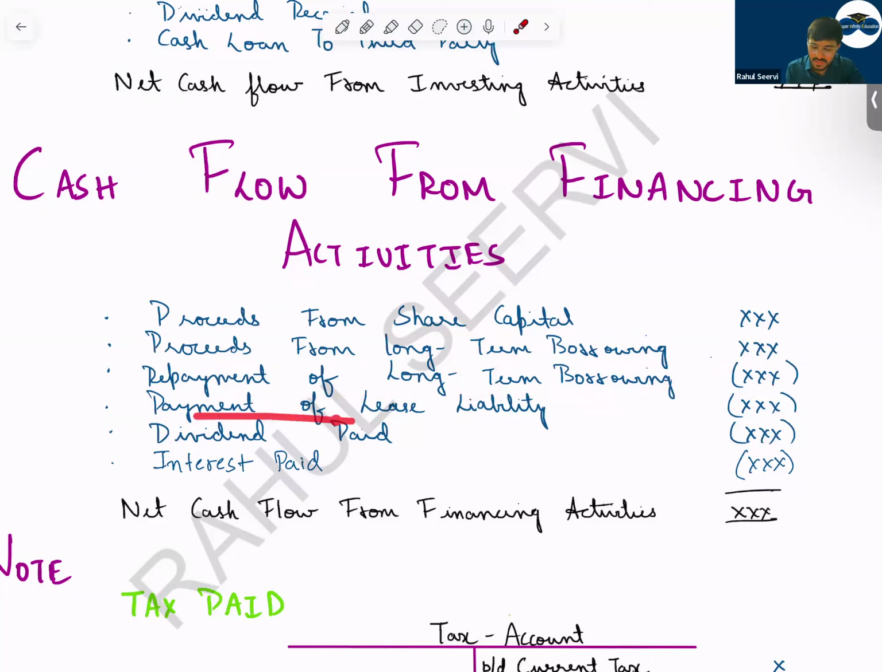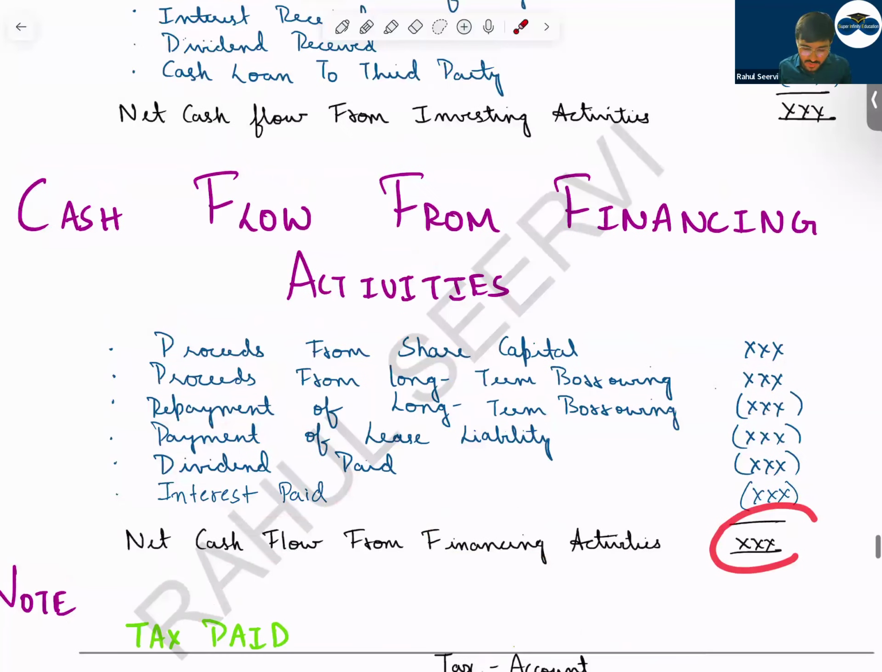Then what? Sir, payment of lease liability. When you do the payment of lease liability, that means what? You will reduce it. I hope this is clear to everyone. Then dividend paid. If dividend is paid, we reduce. Now how will the company get to know that the dividend is paid? The company will get to know that the dividend is paid when they prepare the ledger account, T account of retained earnings. Then interest paid, you will reduce. You get what? Net cash flow from financing activity.